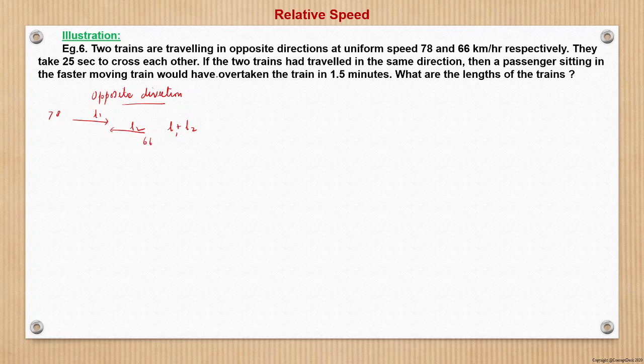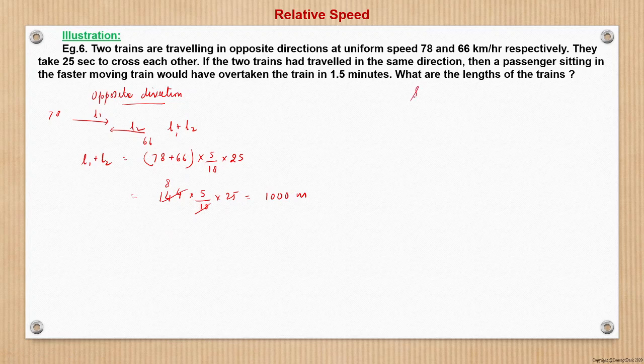They take 25 seconds to cross each other. So can we say that n1 plus n2 is nothing but the sum of the speeds, which is 78 plus 66. This is in kilometer per hour. We will convert to meter per second by 5 by 18 and multiply by 25. So this becomes 144 into 5 by 18 into 25. This goes 8 times. So this is 1000 meter, the sum is 1000 meter.